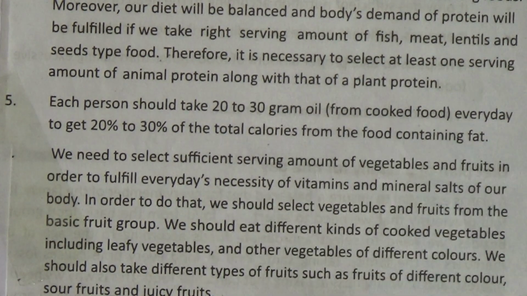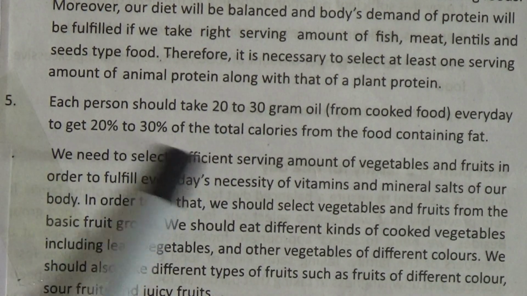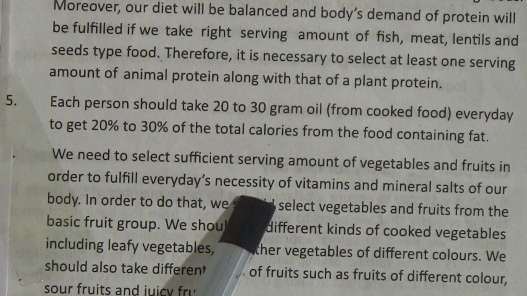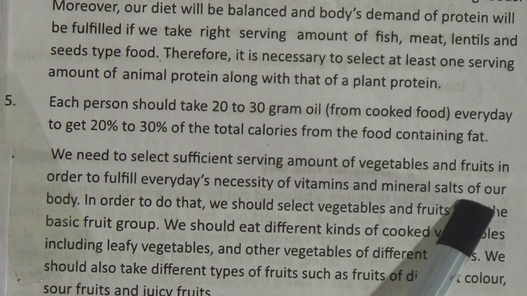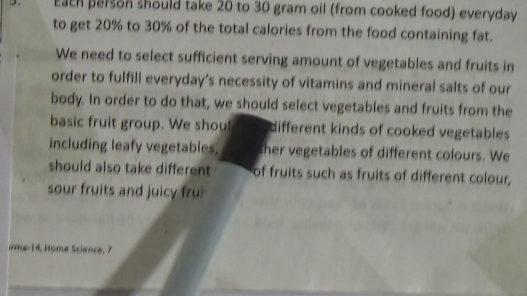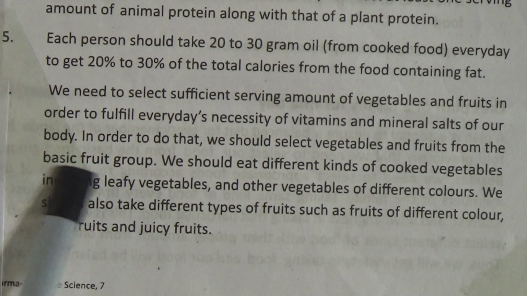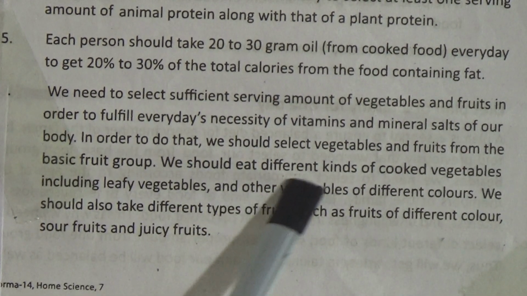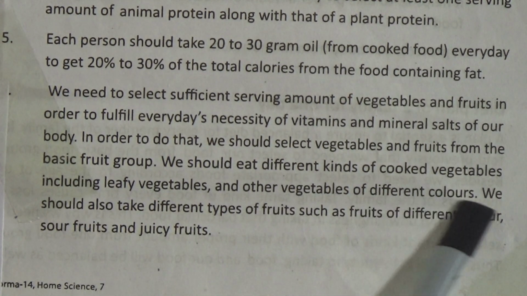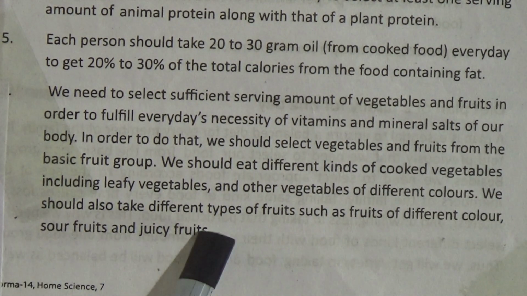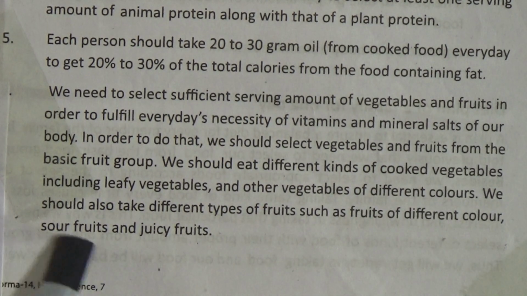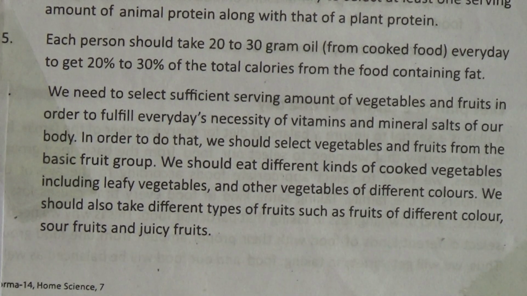the food containing fat. The next one is we need to select sufficient serving amount of vegetables and fruits in order to fulfill every day's necessity of vitamins and minerals, the source of our body. In order to do that, we should select vegetables and fruits from the basic food group. We should eat different kinds of cooked vegetables including leafy vegetables and other vegetables of different colors. We should also take different types of fruits such as fruits of different color, sour fruits and juicy fruits.